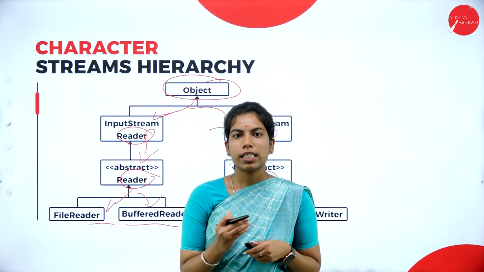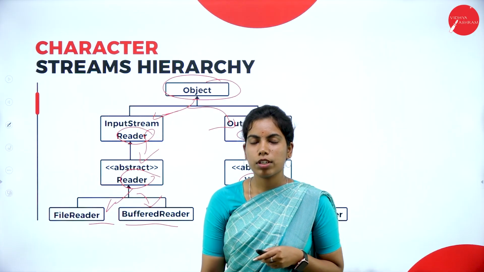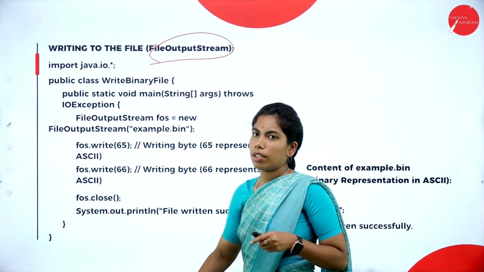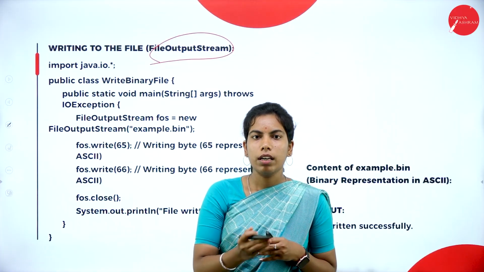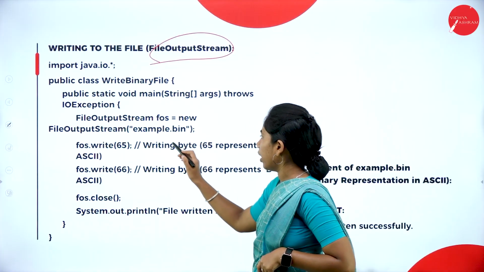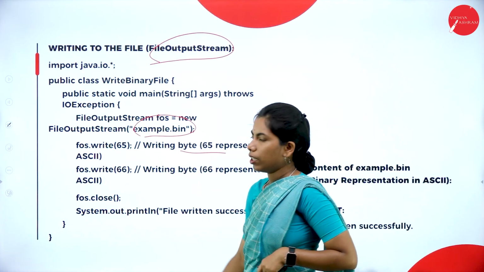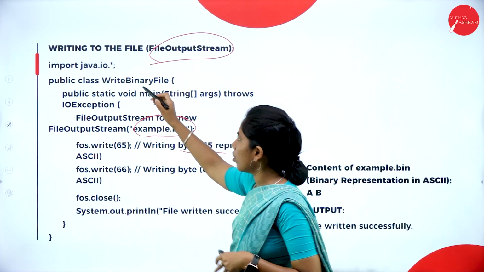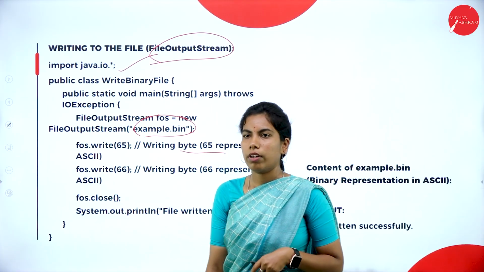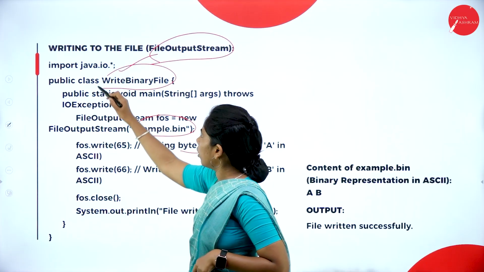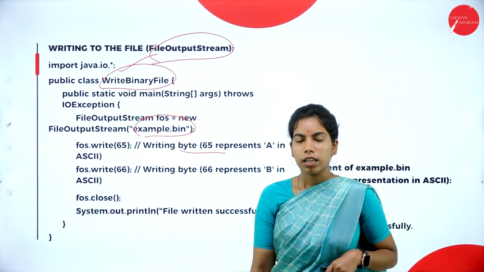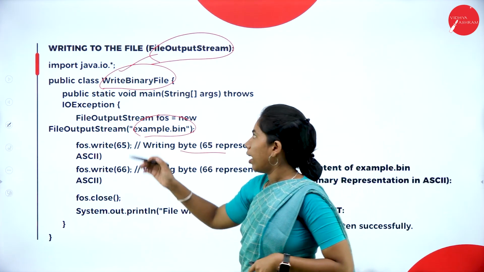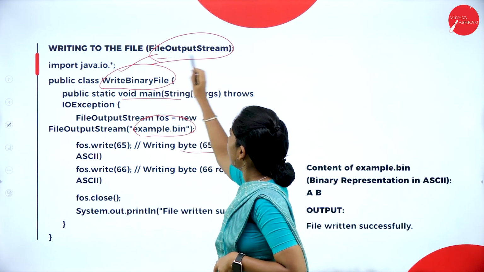After this, let's see the simple code for file input stream and file output stream. Writing to the file using the file output stream, we have to write the data to the file. For that we need a file, example.bin. For that I need the package java.io.star, which you have to import before the class itself. Here you can see write binary file, because this is the binary file format, not a normal text file. That is a byte stream, and that is a file output stream.